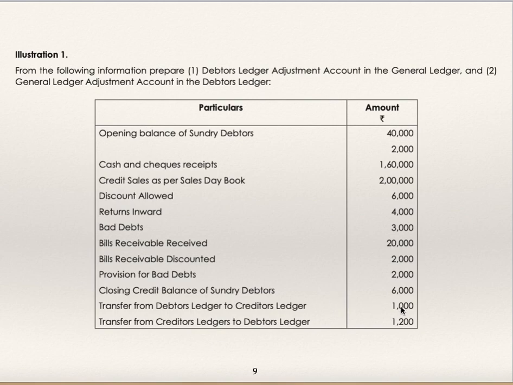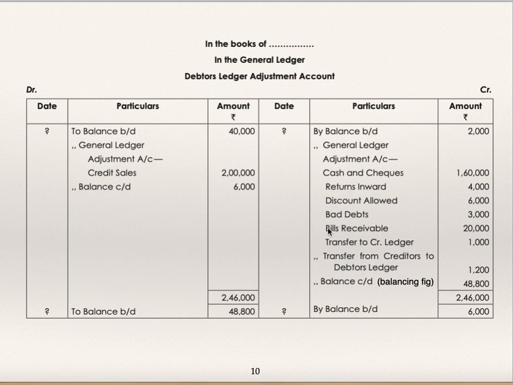Transfer from debtors ledger to creditors ledger and transfer from creditors ledger to debtors ledger: I have already told you whether the transfer is from debtors ledger to creditors ledger or the other way round, the entry is the same. Creditors ledger adjustment account debit to debtors ledger adjustment account, so both are to be credited to the debtors ledger.